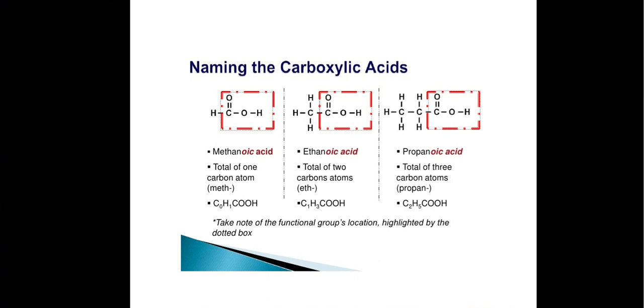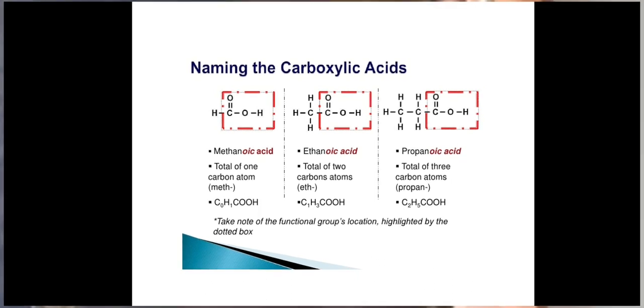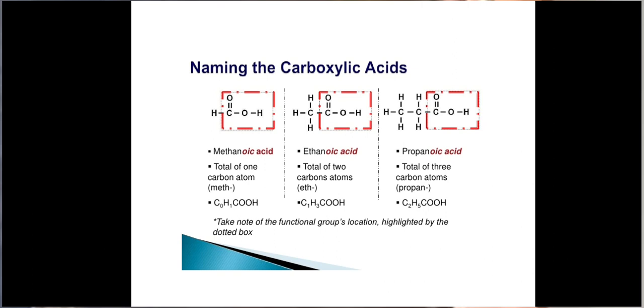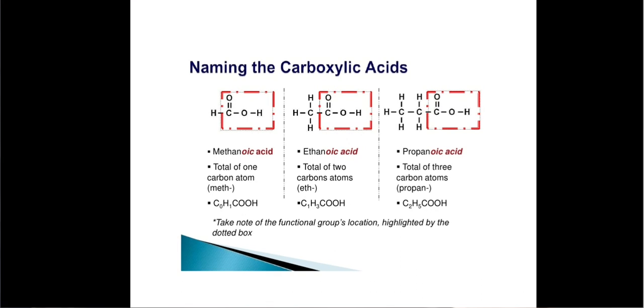CH3CH2COOH is called propanoic acid. So in the common system, Greek letters alpha, beta, gamma, delta, etc. are used to indicate the position of substituents. The carbon atom adjacent to the carboxyl carbon is assigned the letter alpha, the next carbon on the chain beta, the next one gamma, and so on. For example, CH3, CH3, COOH. Here the alpha carbon has one substitution, a methyl substitution. So this compound is called alpha methyl propanoic acid.